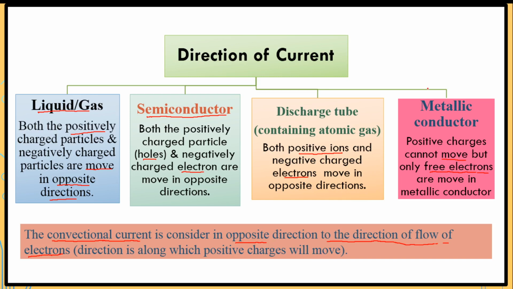So inside the metallic conductor, we consider the direction opposite to the flow of electrons as the conventional current direction. And in liquid, gas, semiconductor, and discharge tube, we consider the motion of positive charge, and along that direction we consider the direction of conventional current.